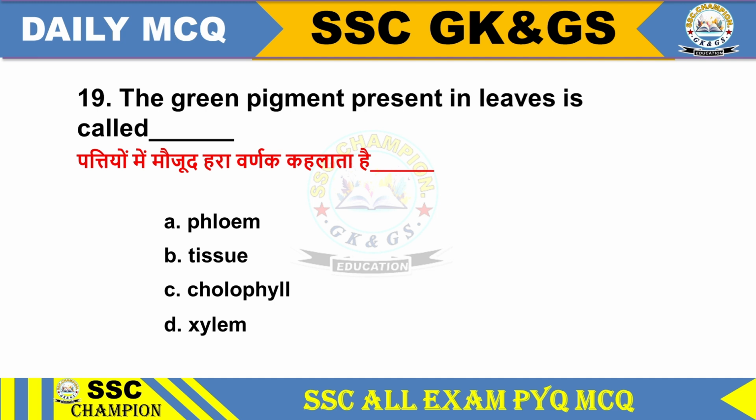Question 19. The green pigment present in leaves is called option A phloem, option B tissue, option C chlorophyll, option D xylem. The green pigment present in leaves is called chlorophyll, option C.